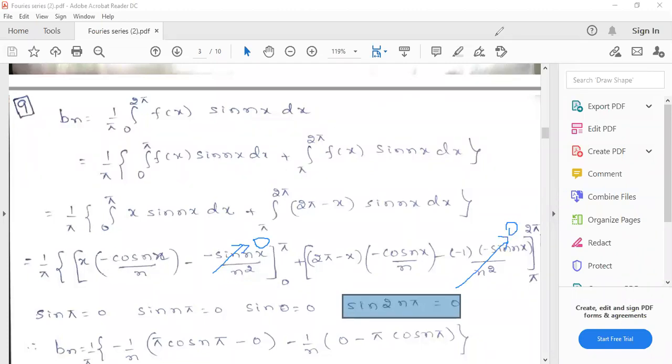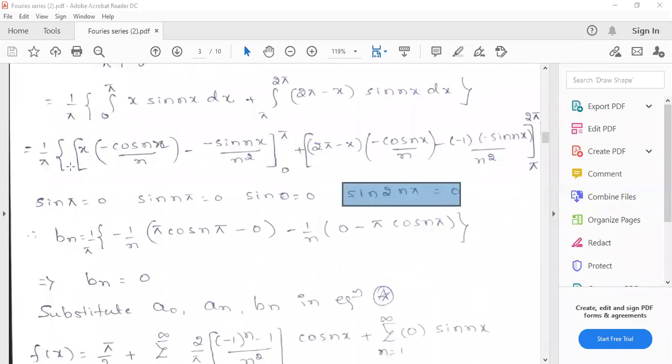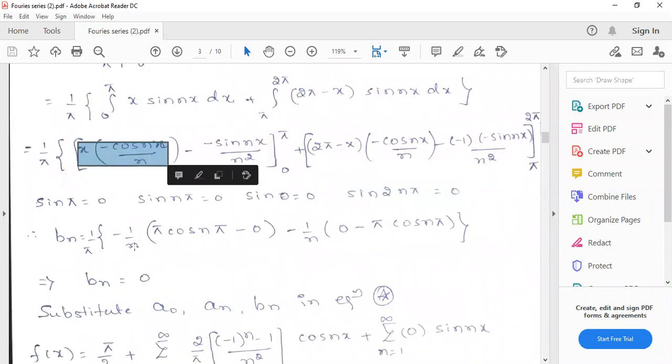Now apply the limits. Bn equals 1 by pi into upper limit. For this term, minus 1 by n is constant, I will take it out, into the upper limit. Wherever x is there, replace it by pi, that is pi cos n pi, minus 0 into cos 0.